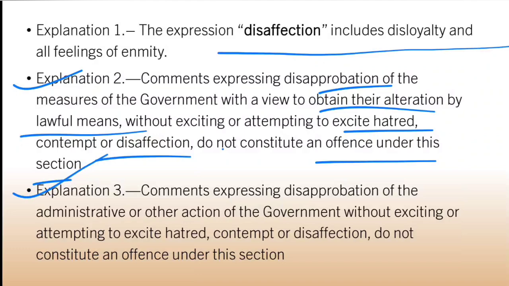Now, explanation 3 is similar to explanation 2, but it provides for something different. It says that comments expressing disapprobation of the administrative or other action of the government without exciting or attempt to excite hatred, contempt, or disaffection do not constitute an offense under this section. So disapprobation, any expression disapproving the administrative or any other action of the government, expressed in a manner without exciting or attempt to excite hatred, contempt, or disaffection, will also not be sedition under this section. So this is clear that not everything said by any individual against the government can be sedition.